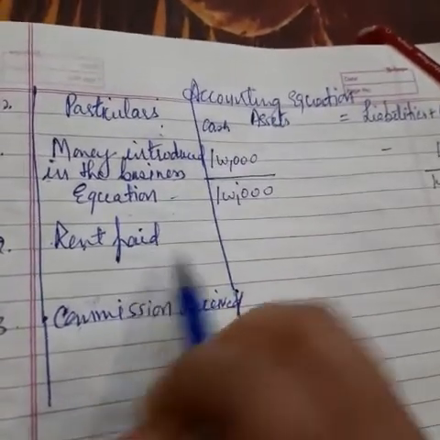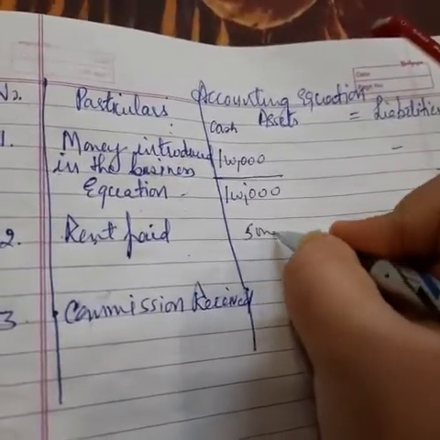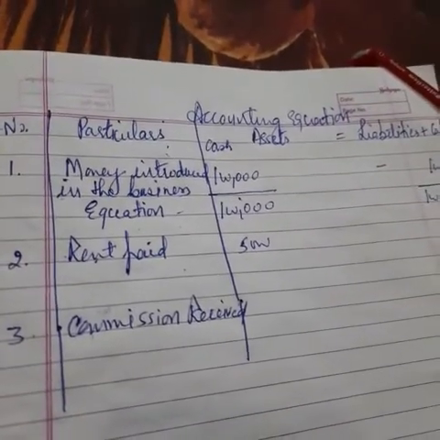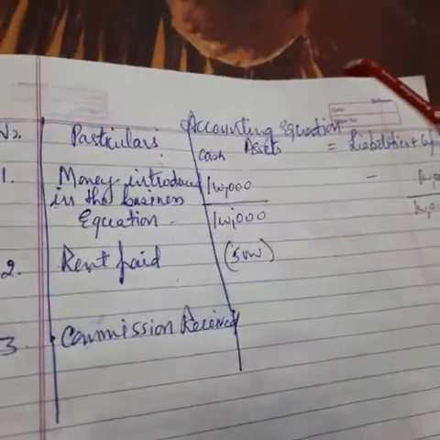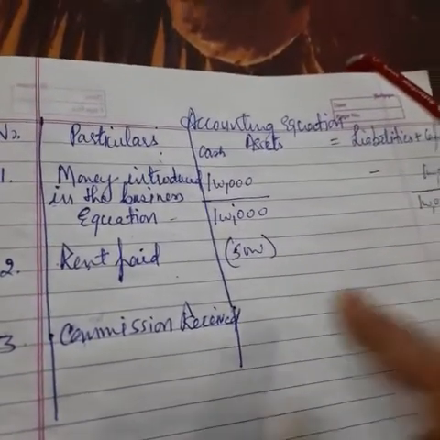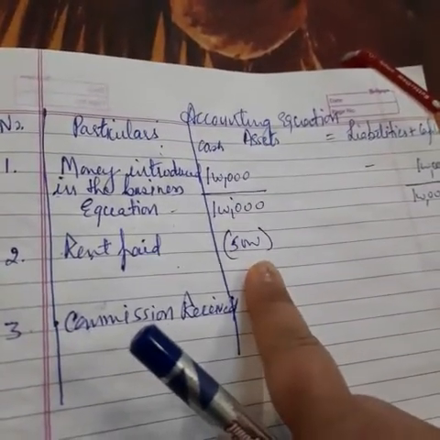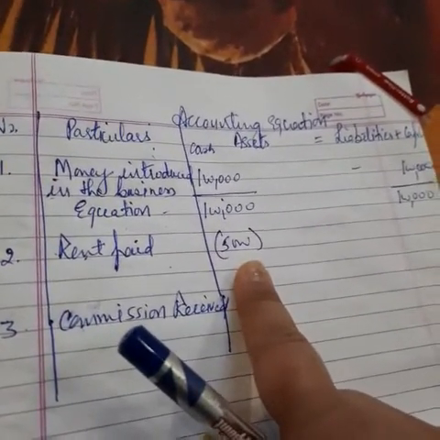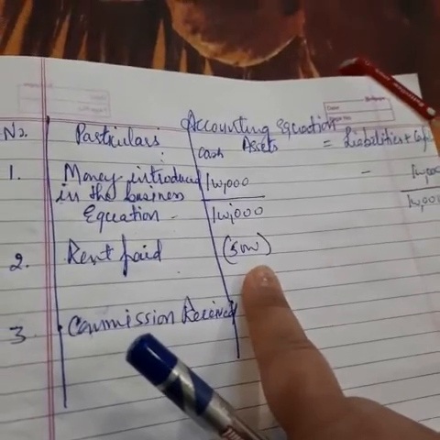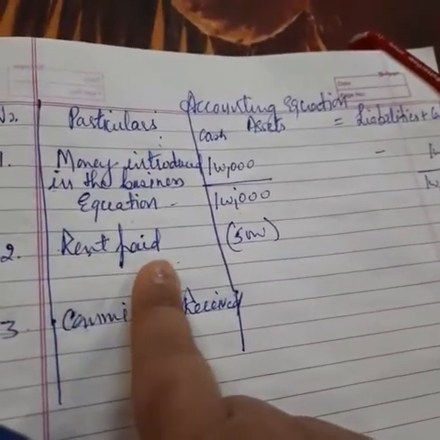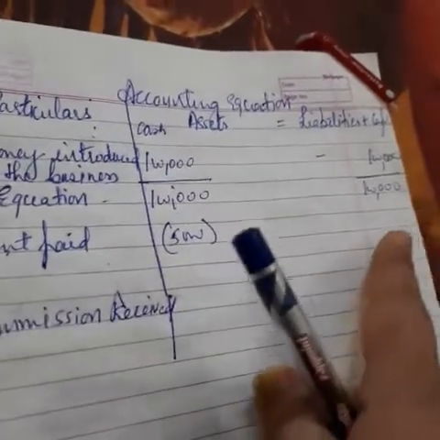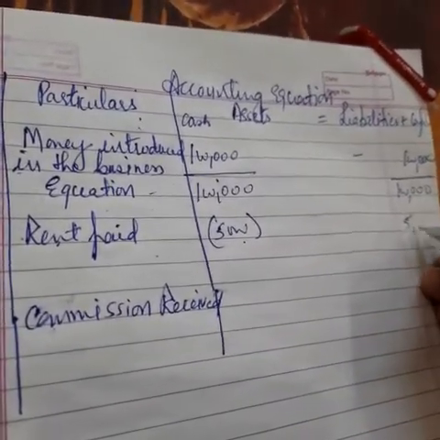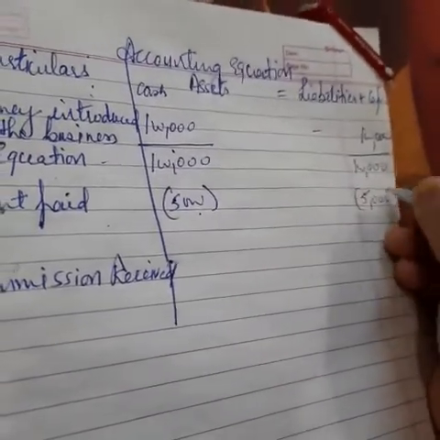Now suppose rent paid है बेटा 5,000 रुपीज़ का. अब देखिए, whenever you will pay rent, so your cash will be reduced. तो कैश से हम लोग रिड्यूस कर देंगे बैलेंस को by 5,000 रुपीज़, कम कर देंगे, because we are paying rent, right? We are paying cash in order to pay our rent. Now you know rule number 2, that is whenever any expenses are to be incurred, then it will reduce our capital. So 5,000 will be deducted from the cash and 5,000 from the capital, like this.